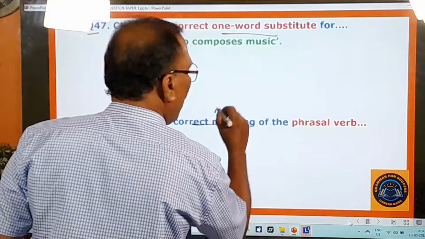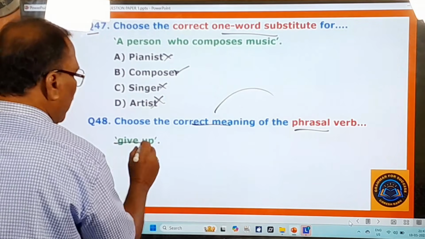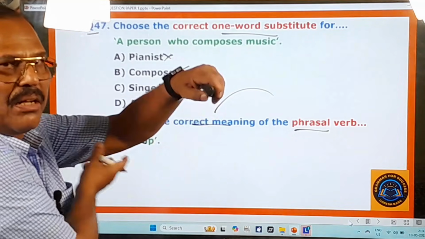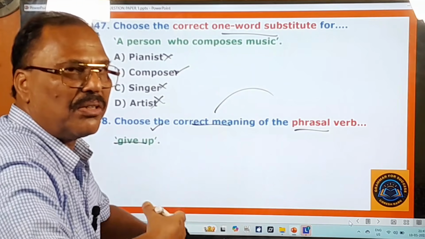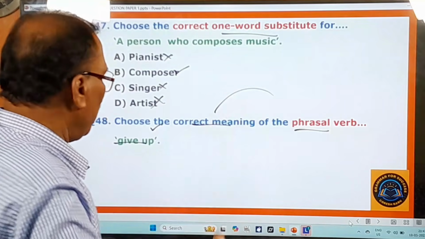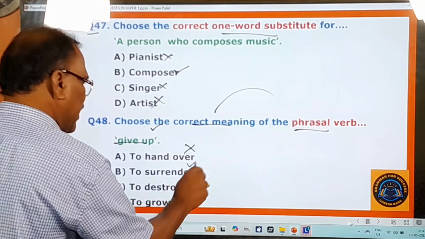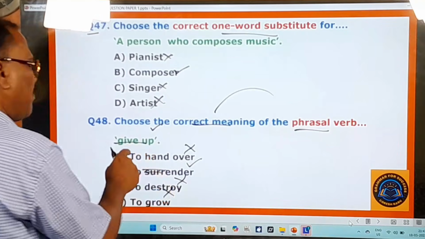Choose the correct meaning of the phrasal verb. What is the phrasal verb given here? Give up. I have already given you so many phrasal verbs, and you have learned this one also. Give up means to relinquish, to abandon, to surrender. Here you pay attention. To hand over, no. To surrender, yes. To destroy, no. To grow, no. So give up means to surrender.